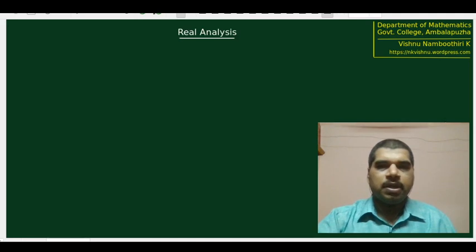After discussing the Archimedean property and density theorems for rational as well as irrational numbers, now we are going to see some applications of these results. Recall the density theorem for irrational numbers.